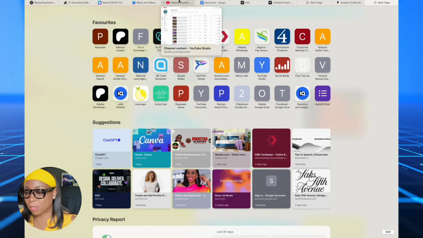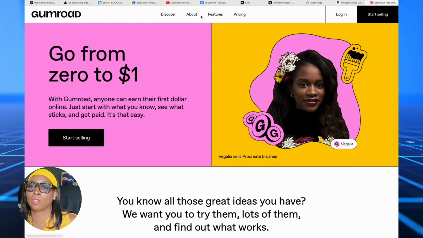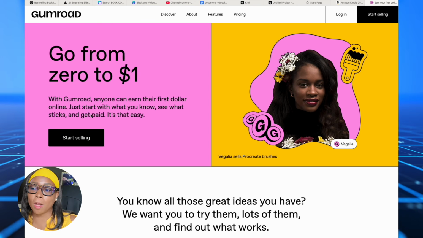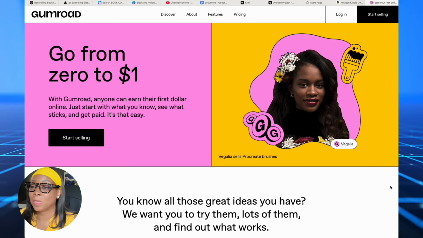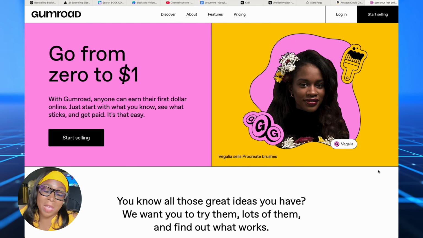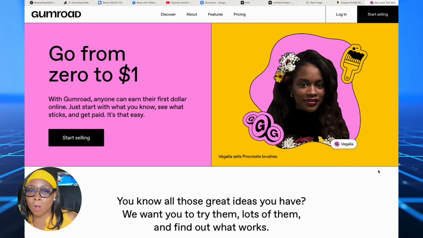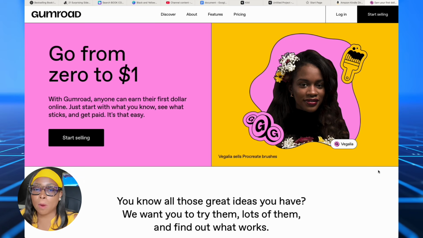Now, in addition to Amazon KDP, Gumroad is another place that you can actually upload a book, but you will need to stick to an ebook for this platform. The great thing is between these two platforms, you just upload the book and you leave it. They will do all the shipping, the customer service management, the delivery of your book and all of that.